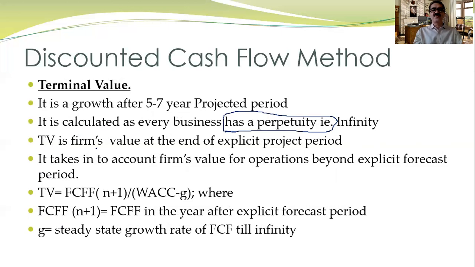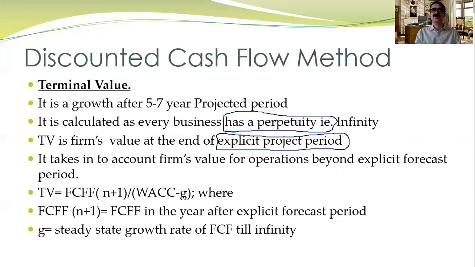So terminal value is the firm's value at the end of the explicit project period. We normally say that 5 to 7 years is my explicit period. After that, whatever value comes is called the terminal value. It takes into account the firm's value for operations beyond the explicit forecast period. So terminal value is equal to FCFF of the last year, where N is the last year. If the explicit period is 5 years, then N plus 1, divided by WACC minus G.